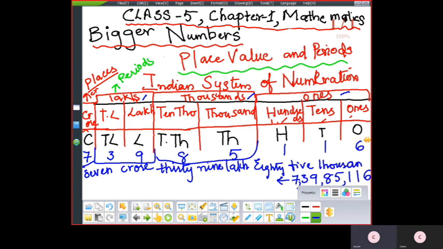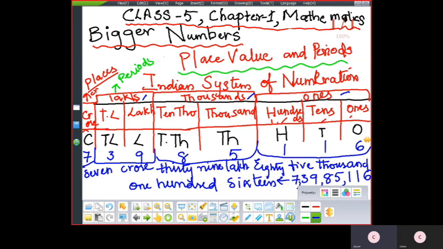Add the period at the last. Done? Then what is the remaining? 1. So how will you go on with the three-digit number reading? 160. So that is the number name of the given number.